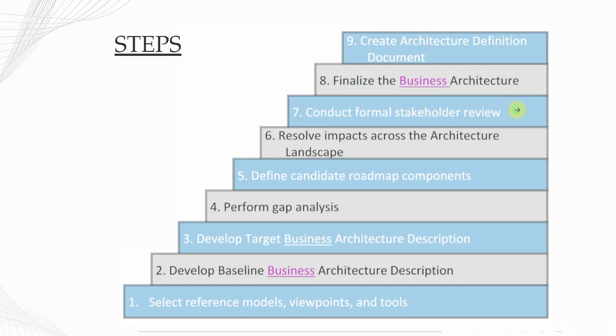And as a next step, conduct formal stakeholder review. List down all the activities that are done, like baseline business architecture, target business architecture, what the gaps are and what the fixes for them are, and if there are any impacts on the system, then what the fixes for them are, and put it in front of all the stakeholders for a review and get an approval for it, so that everybody is aware of everything and nothing is missed. That is the finalization of the business architecture. And all these things which are listed down are kept in the architecture definition document, that is, creating the architecture definition.